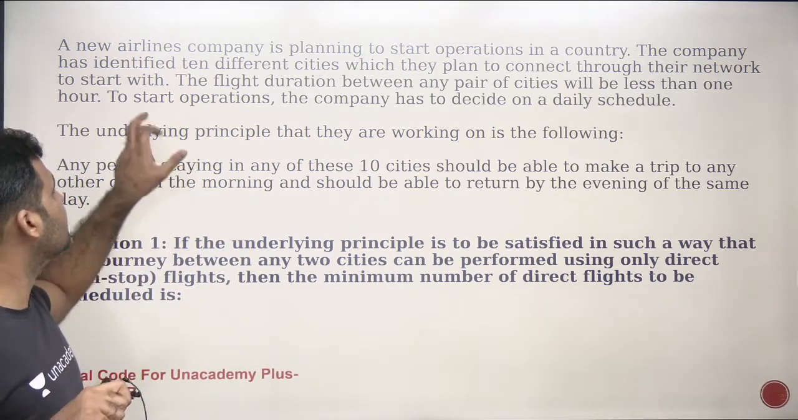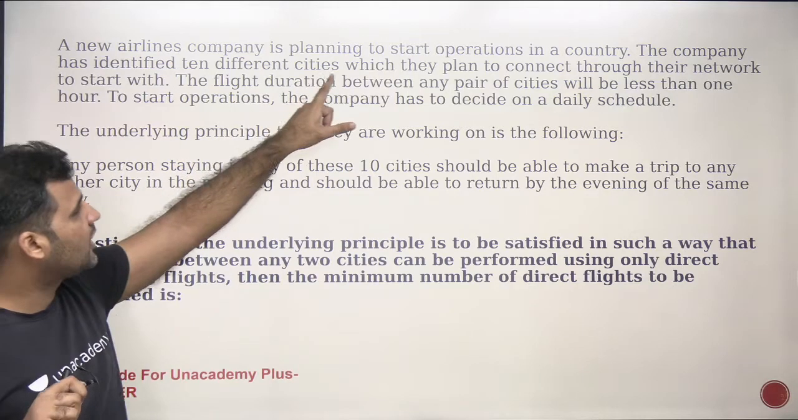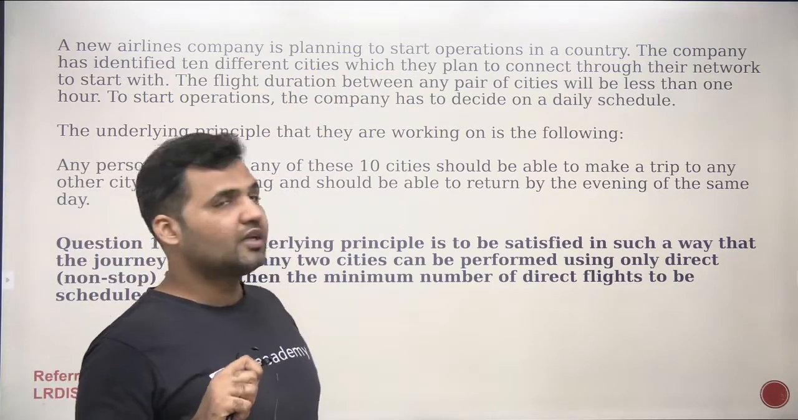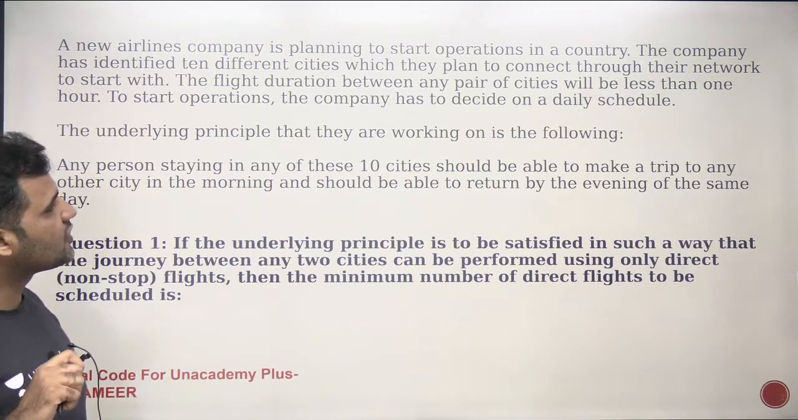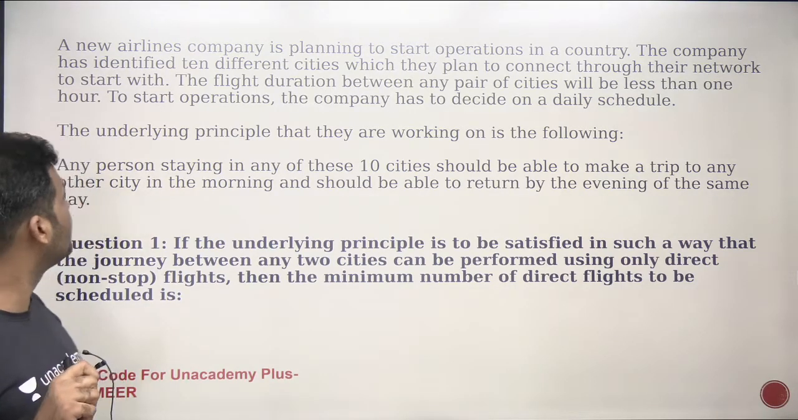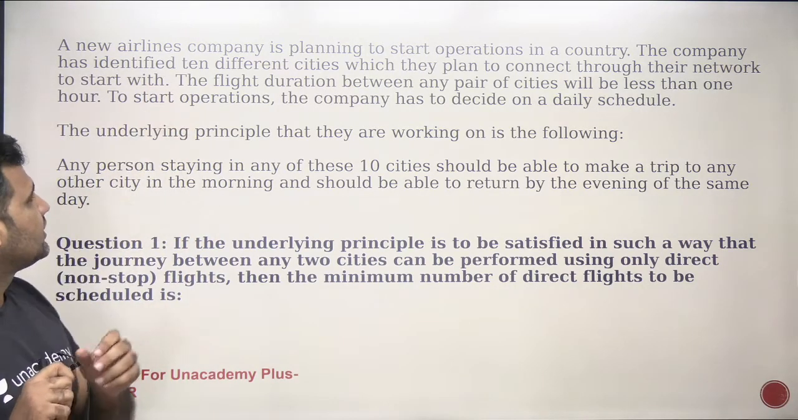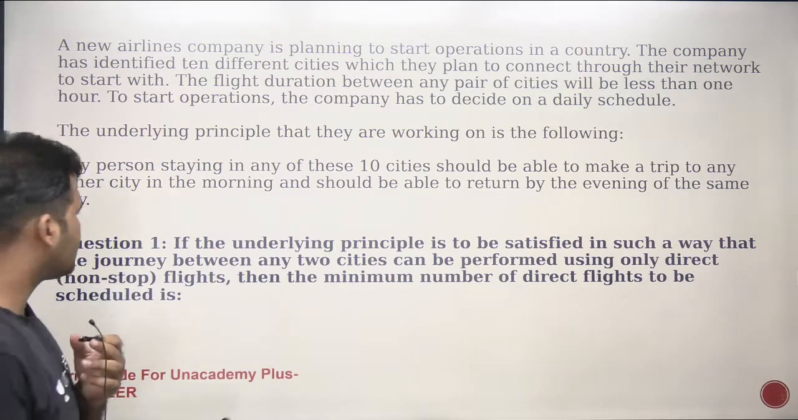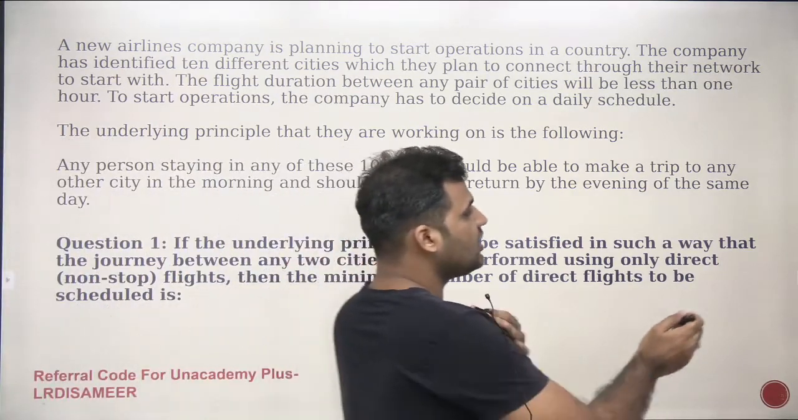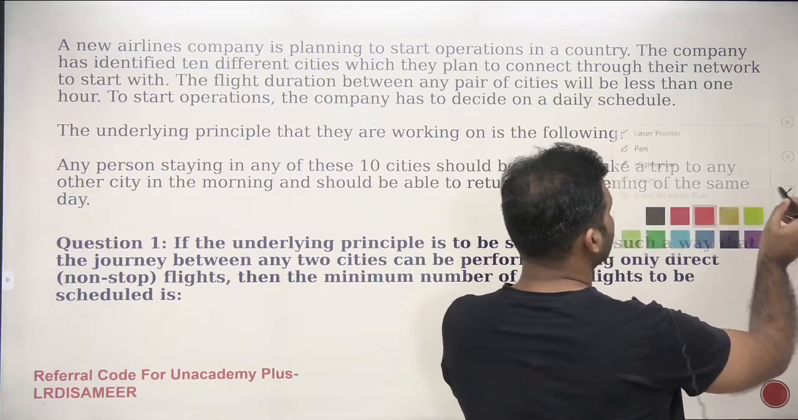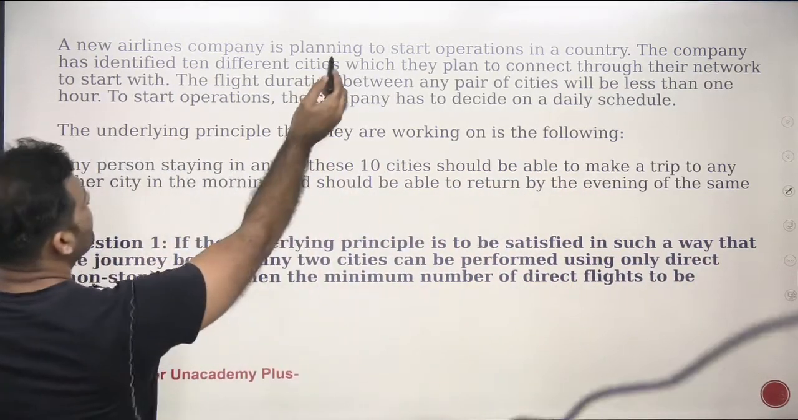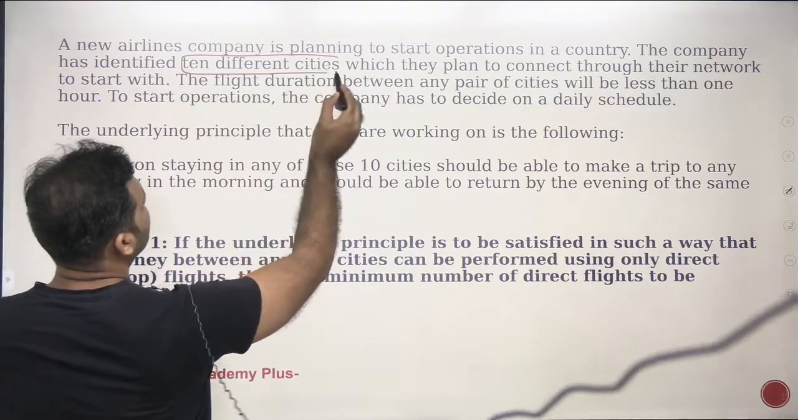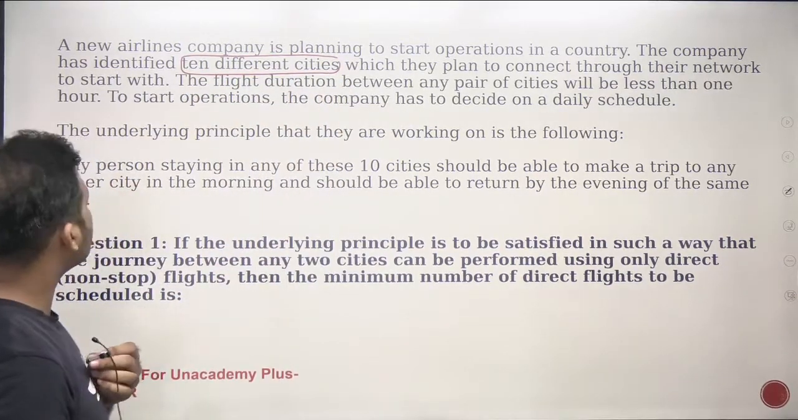The first paragraph says a new airline company is planning to start operations in a country. The company has identified the ten different cities which they plan to connect through their network to start with. The important point here is the company is planning to connect 10 different cities, right? So this is one important factor here.